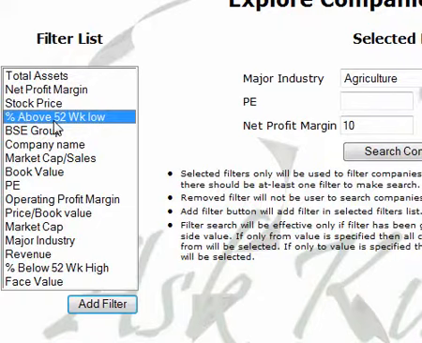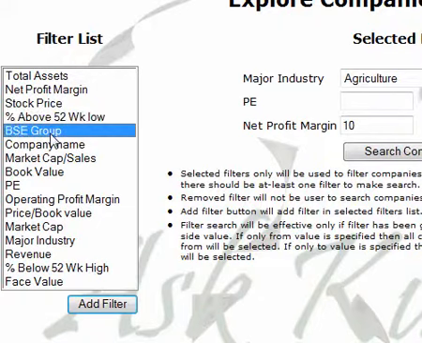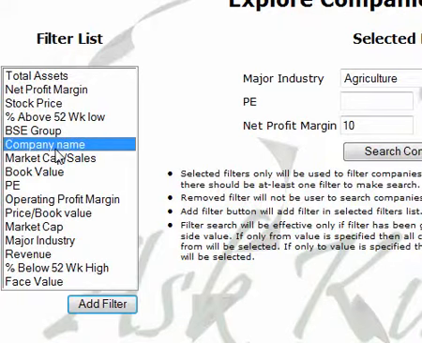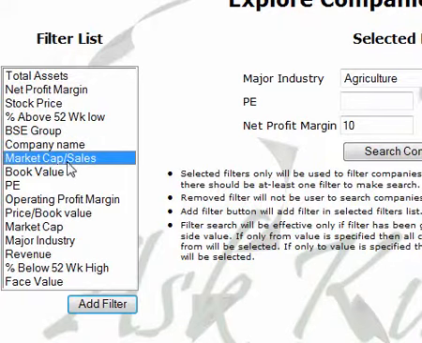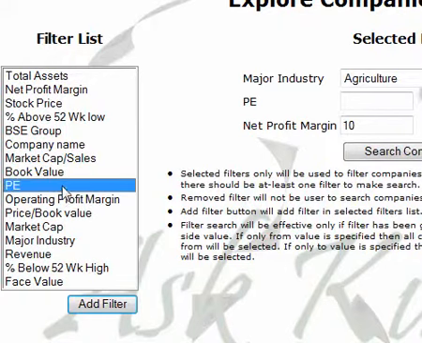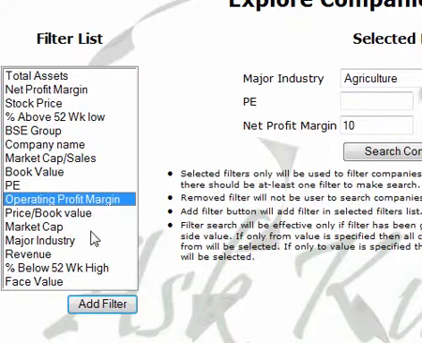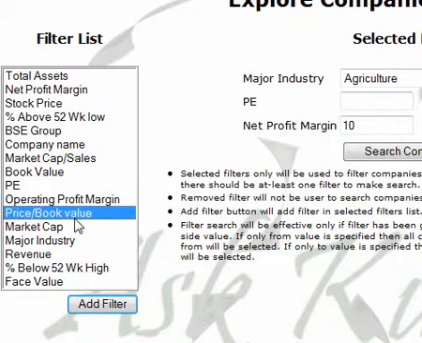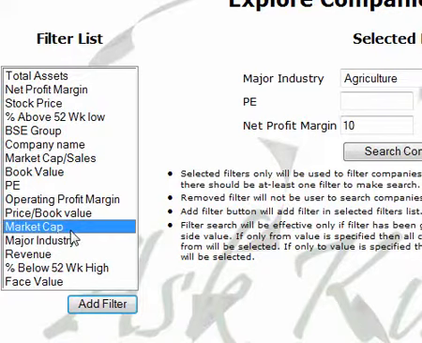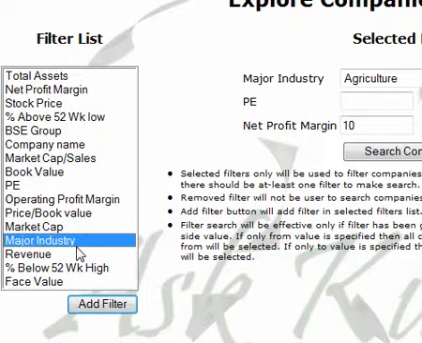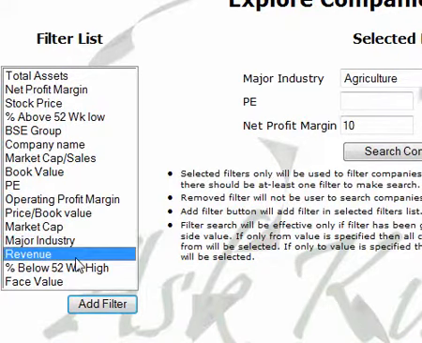Companies' BSE group, companies having part of name. You can find ratios based on market capitalization to revenue ratio, company's book value, company's price to earning ratio, company operating profit margin, company's price to book value ratio, market capitalization as of last trading day, major industry it belongs to, revenue it has in the last 12 months.